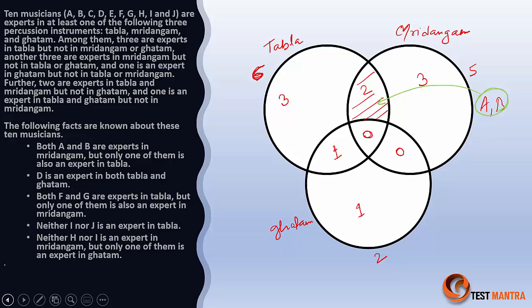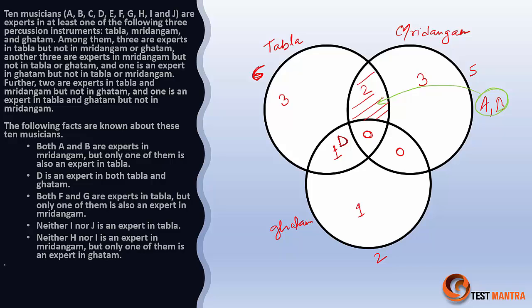Then the next one is D is expert in both tabla and ghatam. So D is expert in both tabla and ghatam. That means this place is occupied by D. I'll just mark this one. So D is at this point.